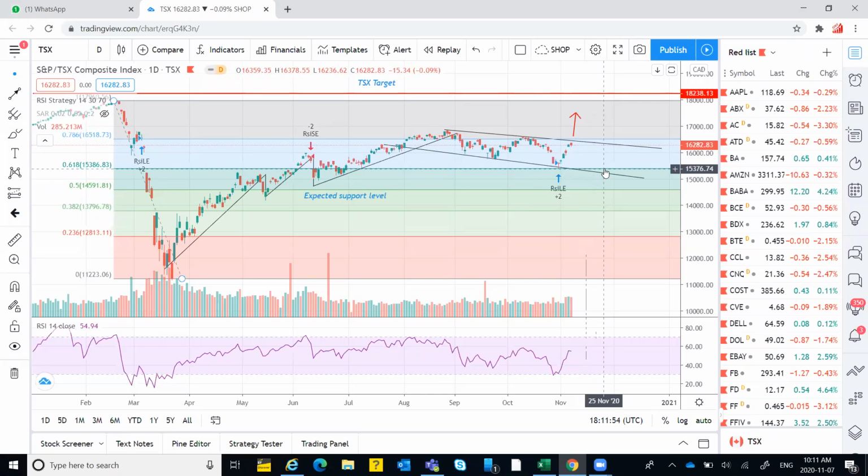It will take a first support at a level of 16,000 to 16,200, and then the next support at 15,700, and then ultimately 15,300 will be the support level. But with positive news spreading in the market, the index is most probably going in the upward direction.